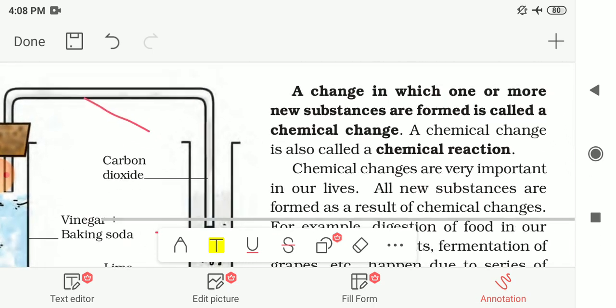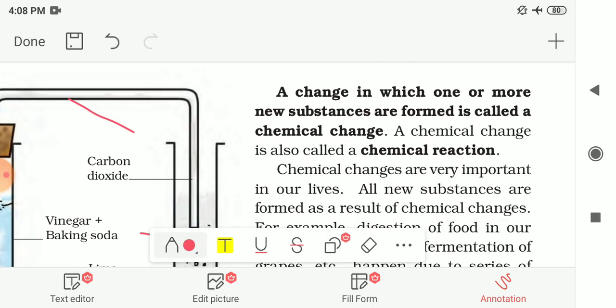So now from all these examples, we can say that the change in which one or more new substances are formed is called a chemical change. The change in which one or more new substances are formed, those kinds of changes are known as chemical changes. And a chemical change is also known as a chemical reaction.